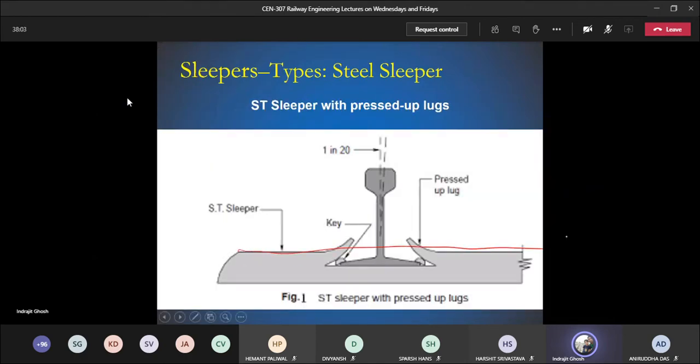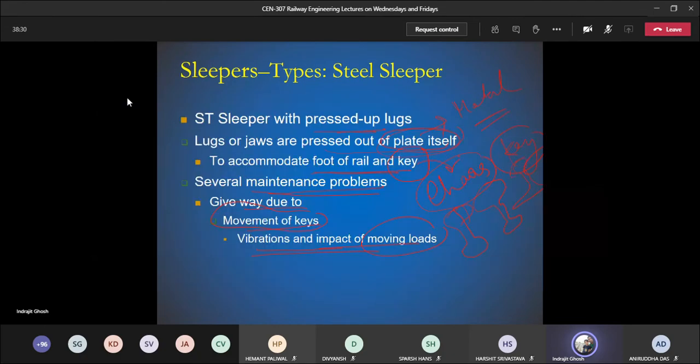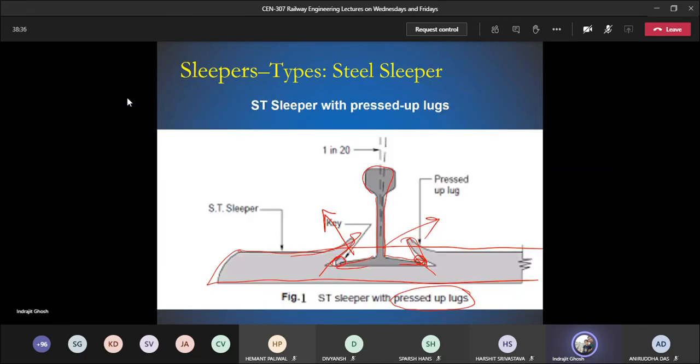So this is actually the original slipper. Now we have cut some portion and taken them out in these two directions, and made the position for the rail. We place the rail, we put the key here, we put the key here. So pressed up lugs. Maintenance is a problem. What is the problem? Movement of the key will be the major issue. They will become loose over time, this key and this key.